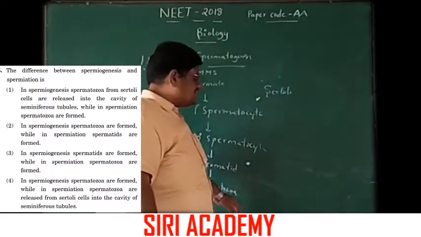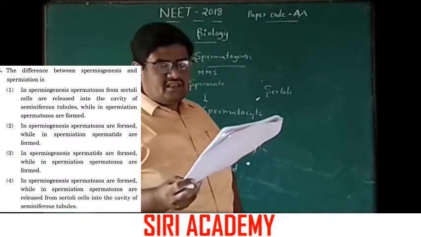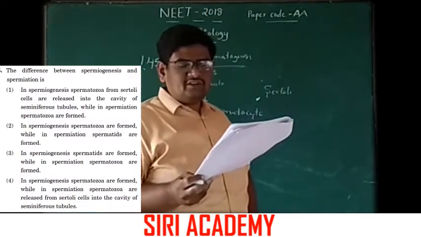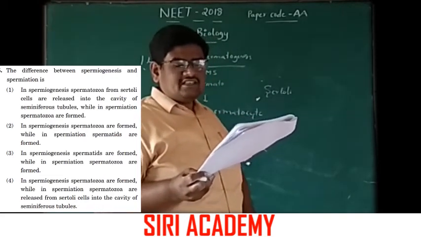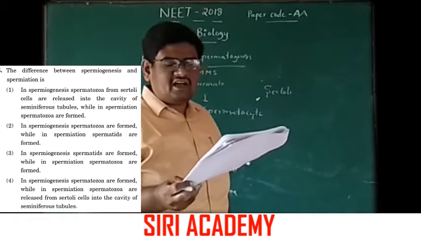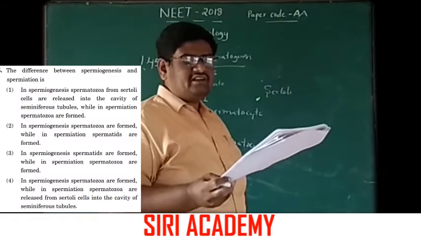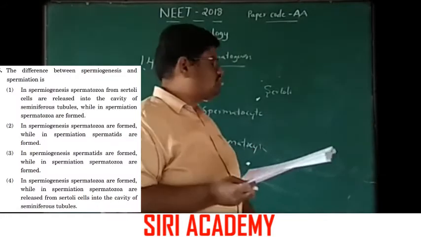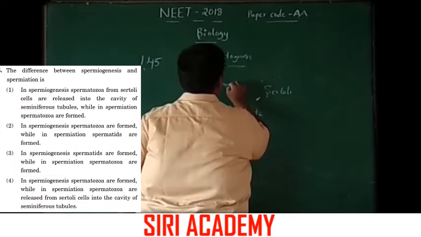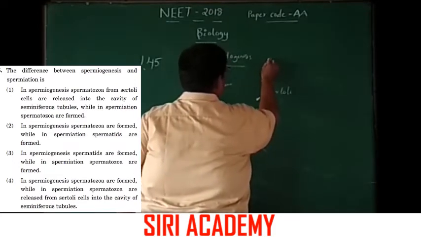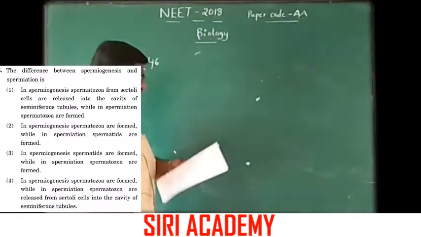That is called spermiation. In spermiogenesis, spermatozoa are formed, while in spermiation, spermatozoa are released from Sertoli cells into the cavity of seminiferous tubules. Answer is option 4.